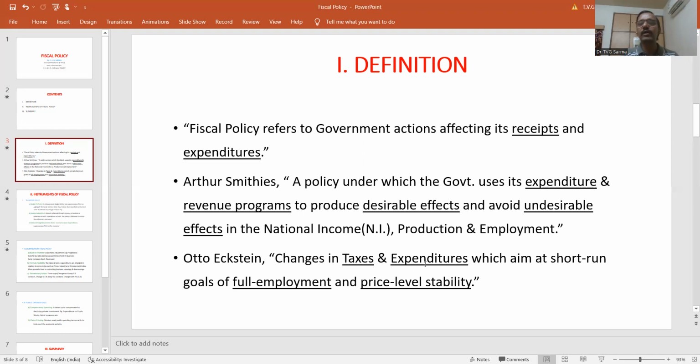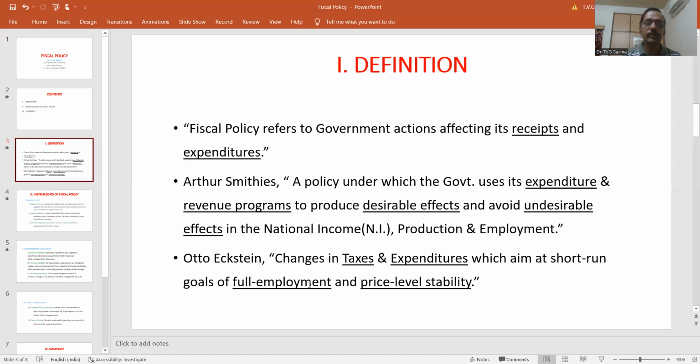Similarly, if the government decides to spend some more money on infrastructure in our country, that increases the expenditure of the government. So since these have a direct implication on the taxes and expenditures, they come under the category of the fiscal policy. The basic aim of the fiscal policy is to achieve the full employment, not just of labor, but the full employment of all the resources.